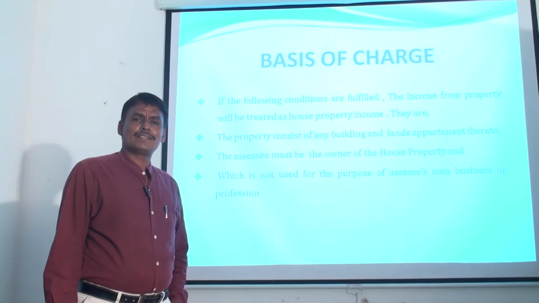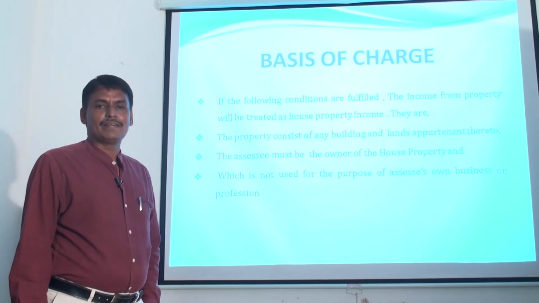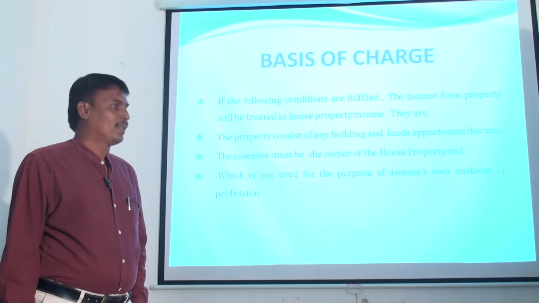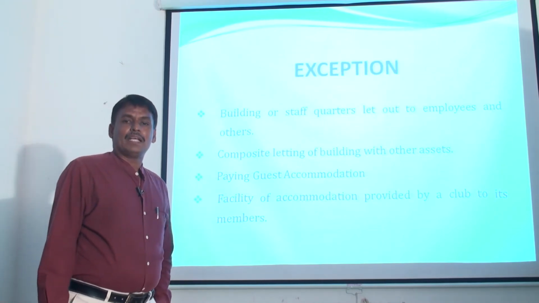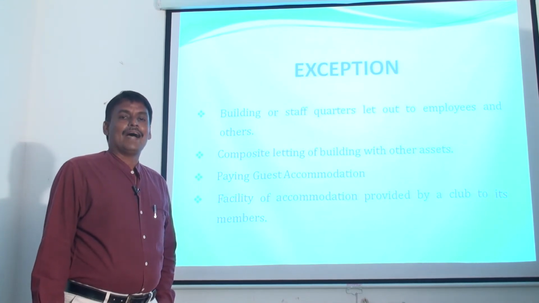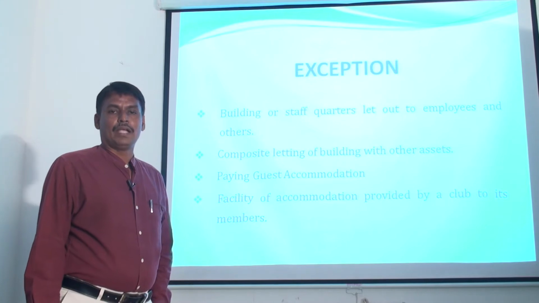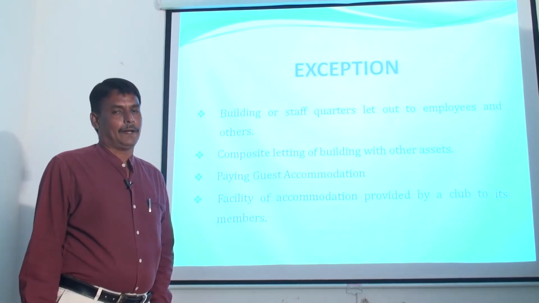If it is used by an assessee for his own business or profession, it will not be treated as house property income, it will be treated as business income. There are some exceptions. Certain property will not be considered as house property, and any income from such property will not be taxable under the head of house property income.